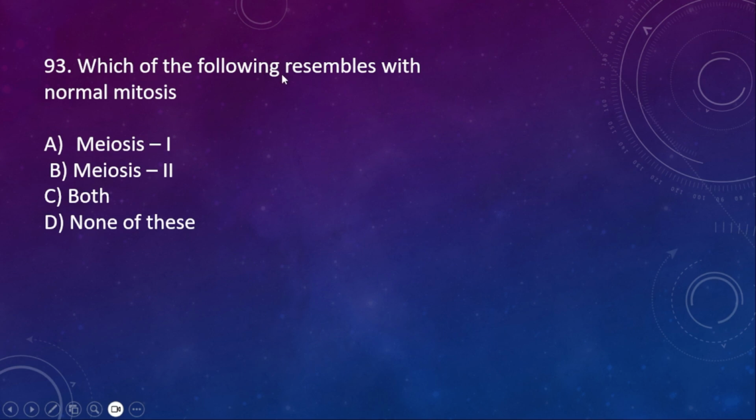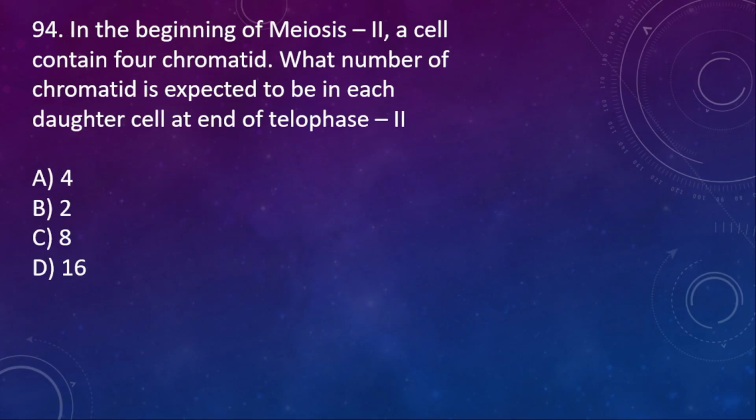93. Which of the following resembles normal mitosis? Option A, meiosis 1, B, meiosis 2, C, both, and then D, none of this. Here the right option is meiosis 2. 94. In the beginning of meiosis 2, a cell contains 4 chromatids. What number of chromatids is expected to be in each daughter cell at the end of telophase 2? It will be 4, 2, 8 and 16. It will be 2.